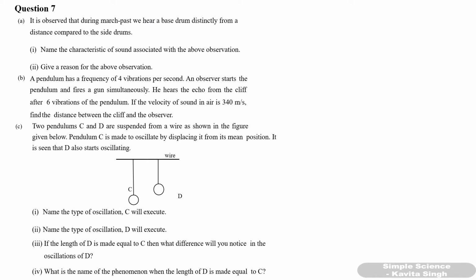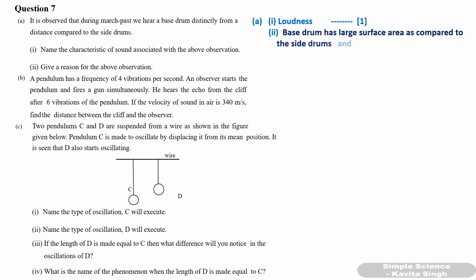Next question. Question number 7. It is observed that during march past, we hear a bass drum distinctly from a distance compared to the side drums. Name the characteristic of sound associated with the above observation and give reason for the observation. So which characteristic is responsible for that? The characteristic is loudness.